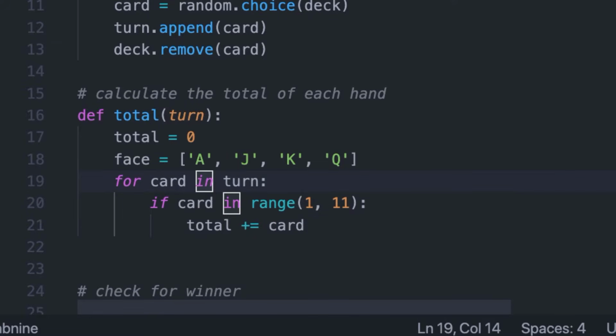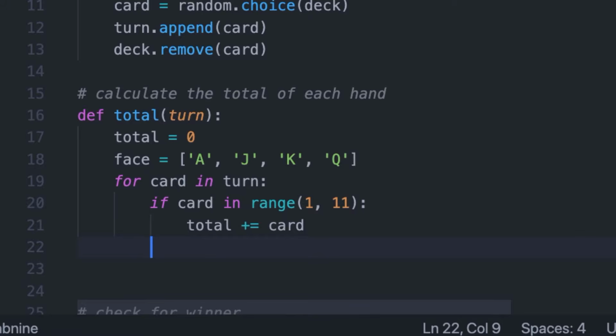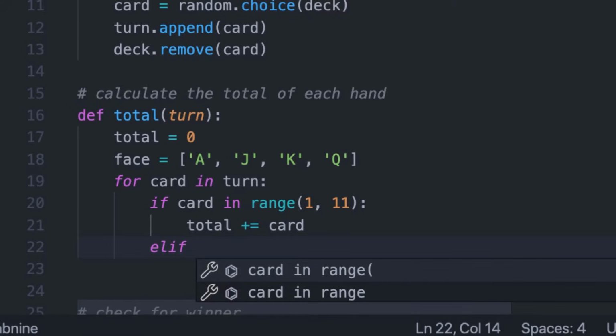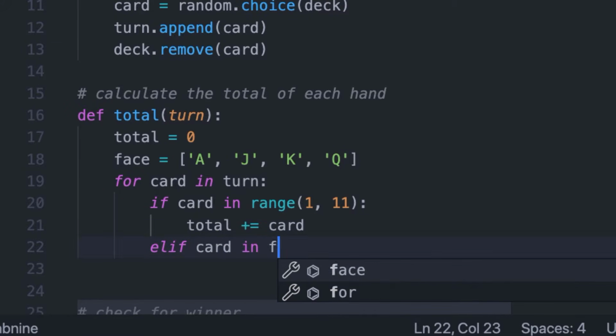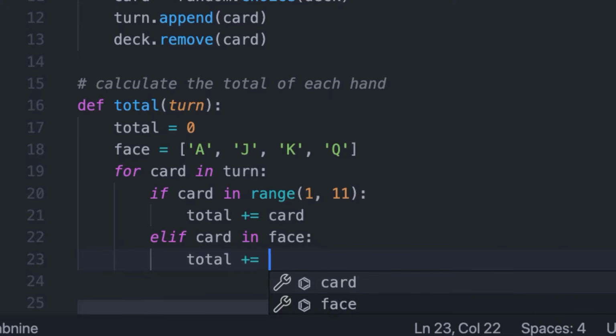So now we're checking to see if this is a number 1 through 10, then add whatever number it is to total. Now let's check to see if this is a face card. So let's say else if card in face, total plus equal 10.